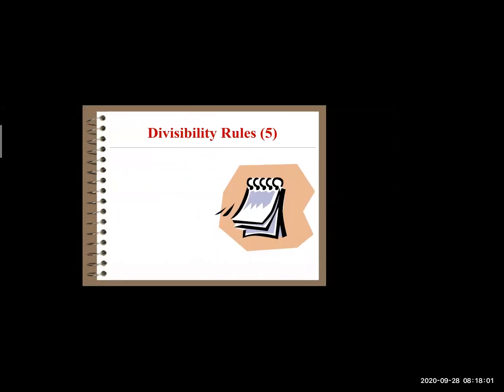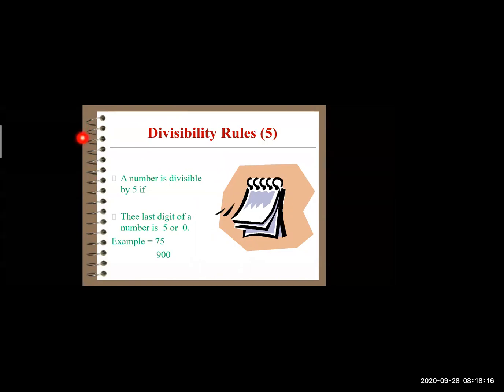Now let's move to the second, that is divisibility rules for 5. In this, we know that a number is divisible by 5 if the last digit of the number is 5 or 0.